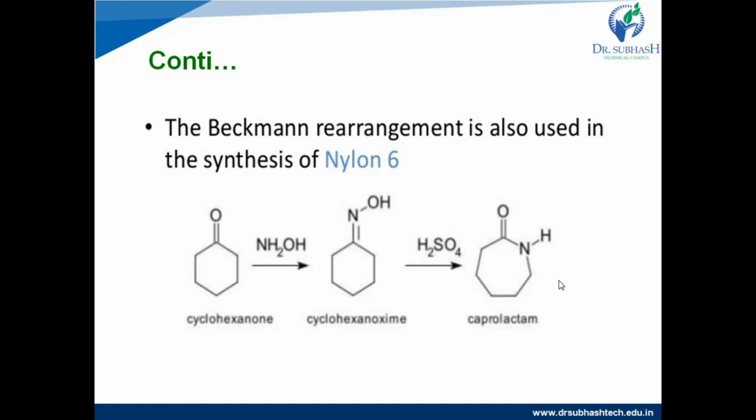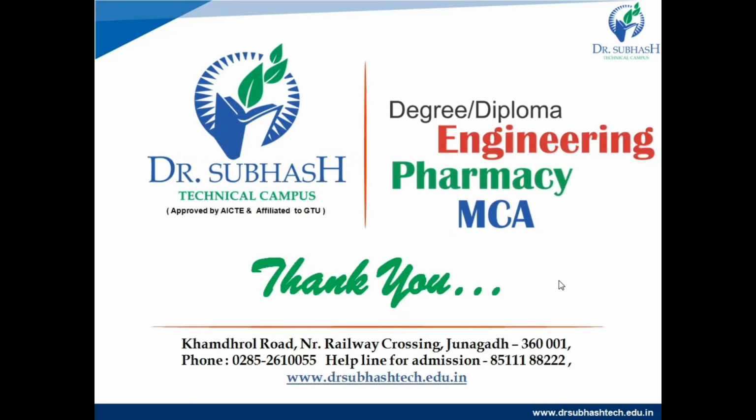Similarly, for the production of nylon 6, the monomer can be prepared by the Beckmann rearrangement reaction, and this example we have already seen in a previous slide. Cyclohexanone reacts with hydroxylamine and forms the corresponding oxime, that is cyclohexanone oxime, and this oxime undergoes the Beckmann rearrangement reaction in the presence of sulfuric acid and forms caprolactam, that is a cyclic amide. This caprolactam is useful for the synthesis of nylon 6. Thank you.